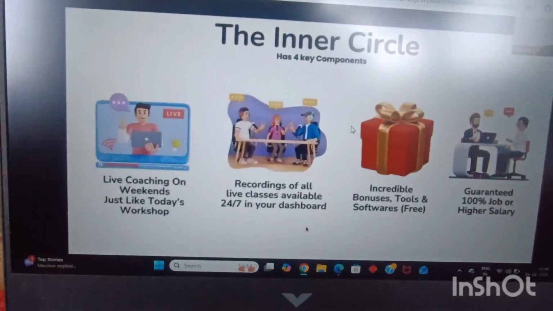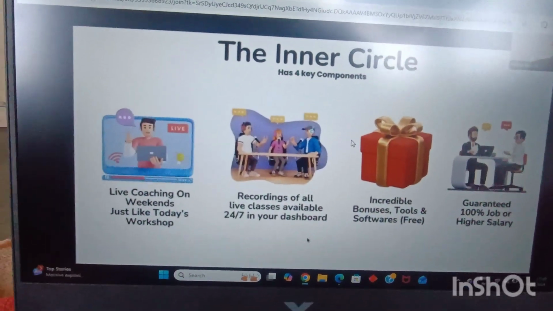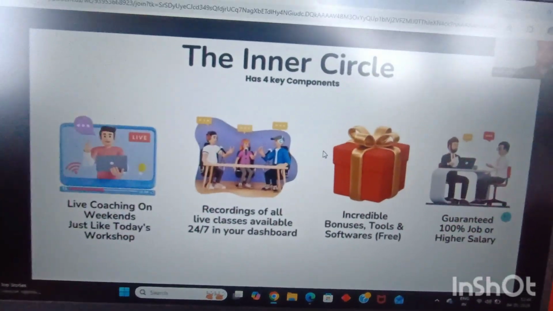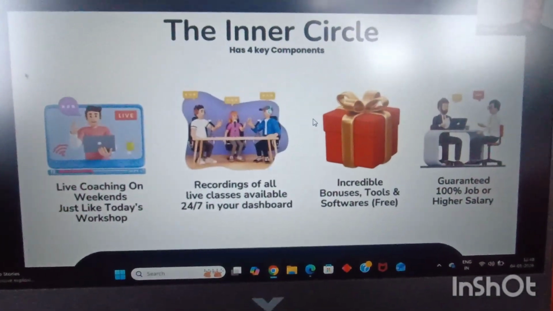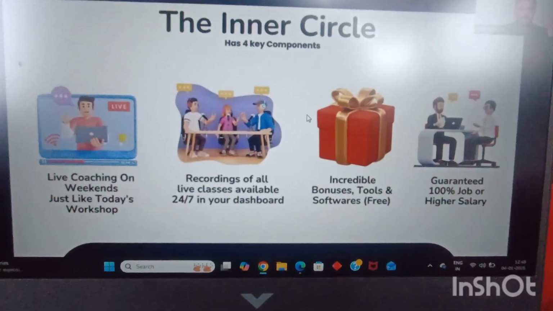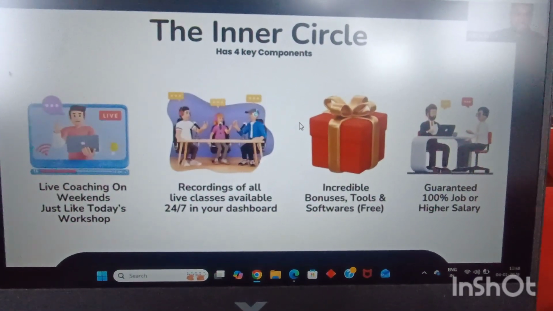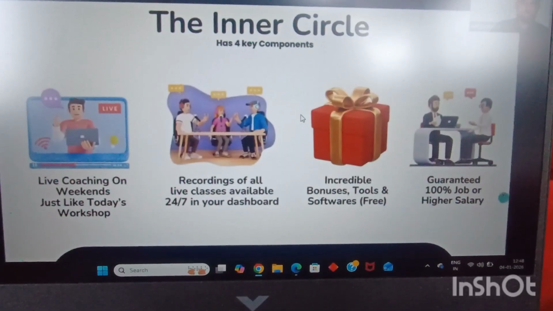Not only that, you are going to get incredible bonuses and software tools absolutely free along with this program. And along with this program, you are going to get 100% guaranteed job or higher salary with our in-house job assistance, right? And the best part, you do not require any kind of prior knowledge or experience or background. You can be of any age, any profession, or any field, and you can master things in the program and get the outcome for yourself, right?